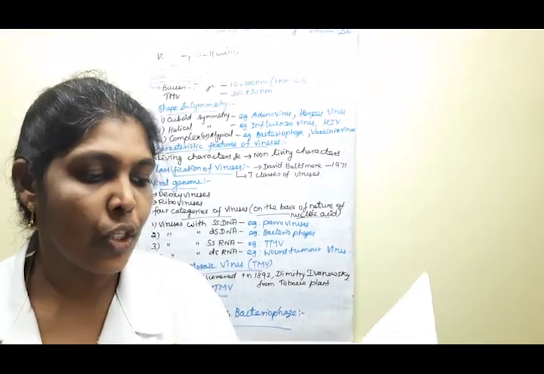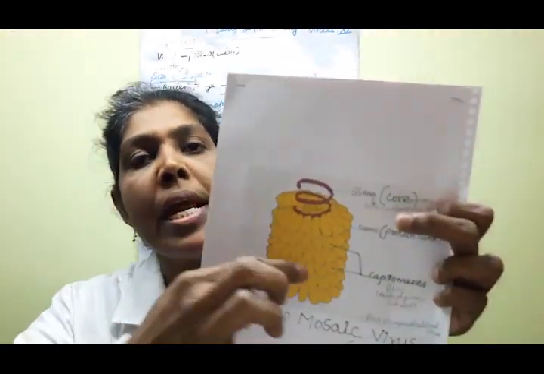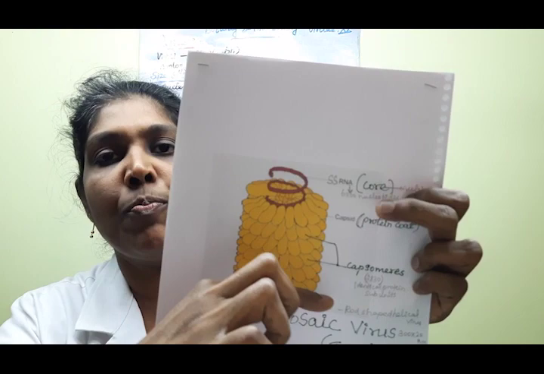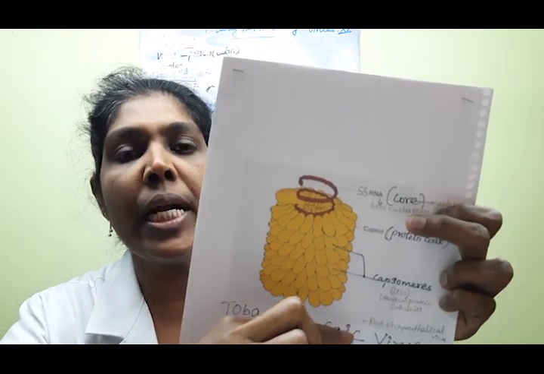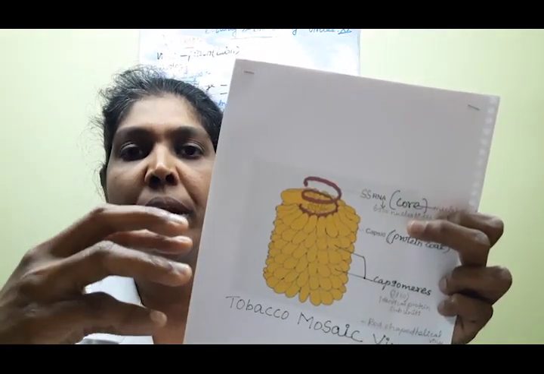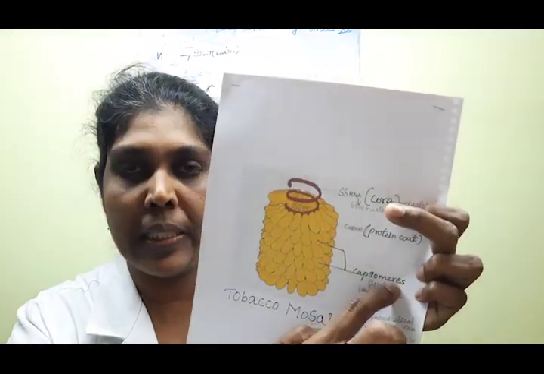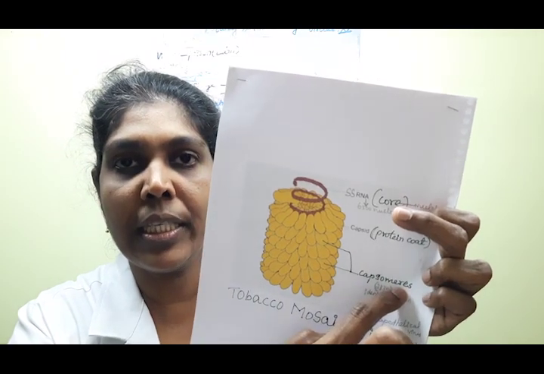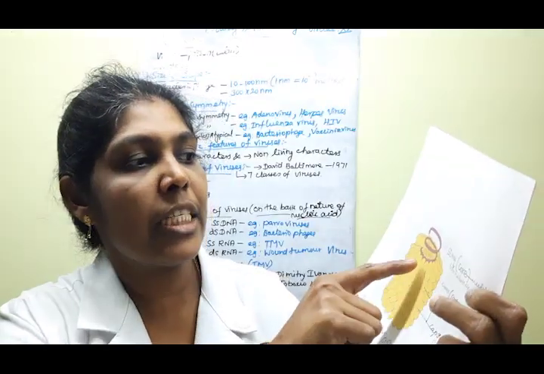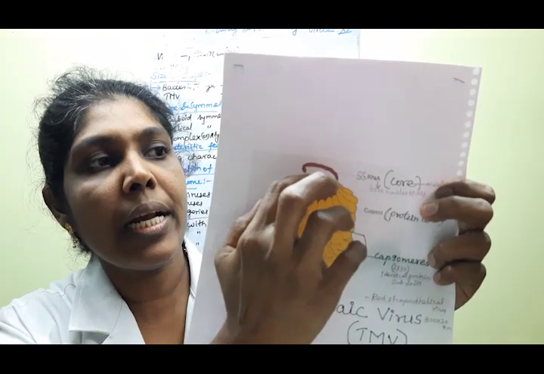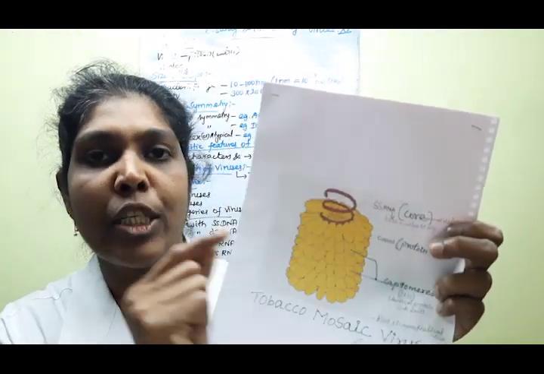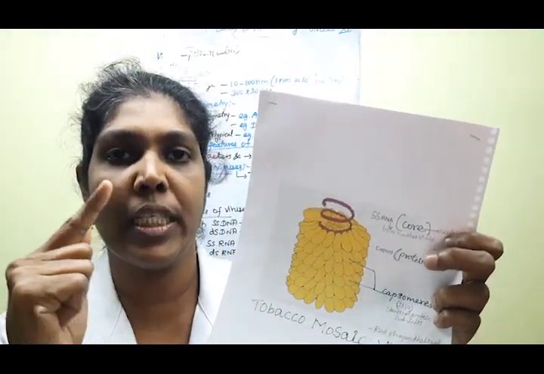Understood, children? Here, how many units are present? 2130 identical protein subunits make up the capsomeres. Clear, children? Say yes or no. Yes. Next, if you are looking at this, these are the helical strands of the core substance, that is, the nucleic acid.